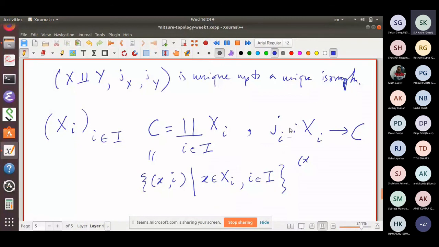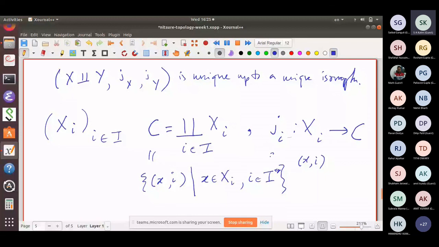Now each one of these X_i's can sit in this disjoint union, and this is where I was when you told me that you cannot see anymore. This is where you are going to send x.